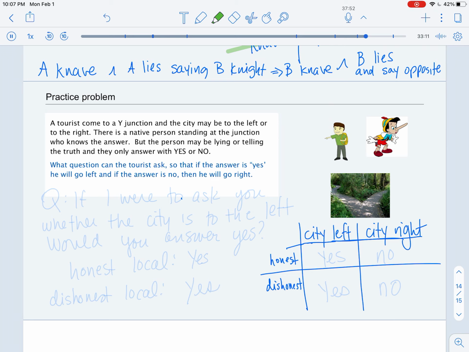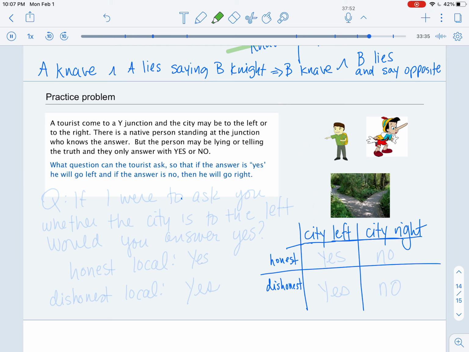Now, if the local was honest, he or she would say yes, and we'd go to the left. But if the local was dishonest, then he or she would say no, and we'd go to the right. So just asking, is the city to the left, won't help us, because we could be misguided.